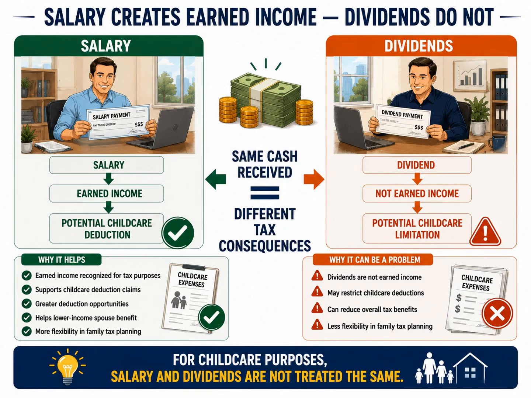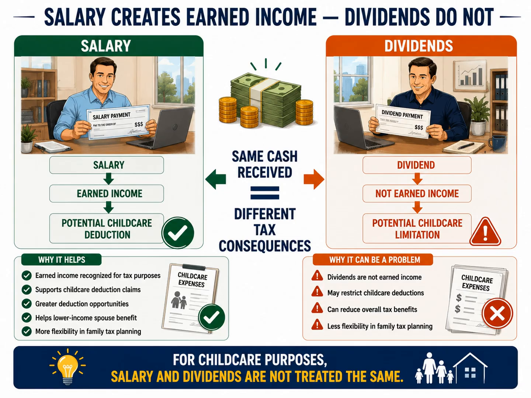This is exactly why experienced advisors look beyond the amount of cash received and focus on the type of income being received. Two compensation strategies may deliver identical cash flow, yet produce very different tax outcomes once childcare deductions are considered. The key lesson is simple. When a family has significant childcare expenses, the compensation decision should never be based solely on tax rates or immediate tax savings.